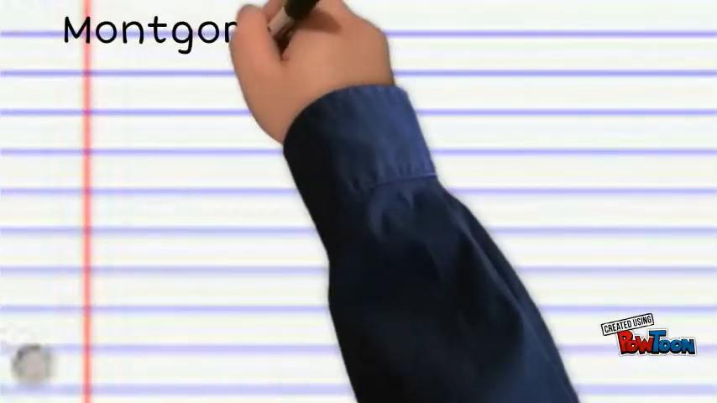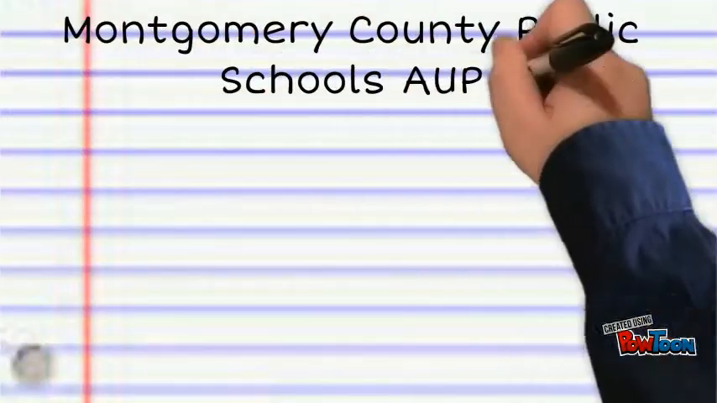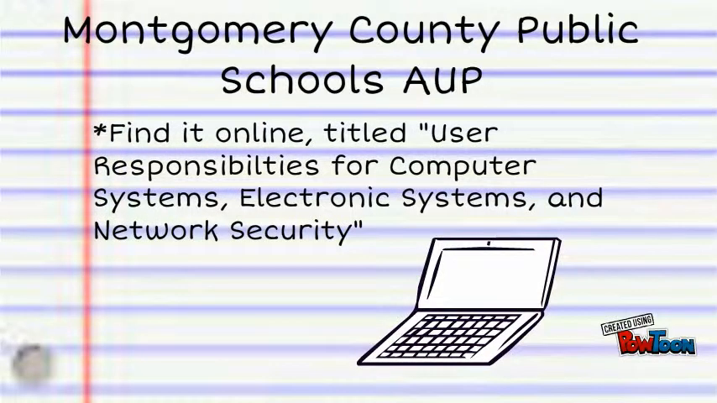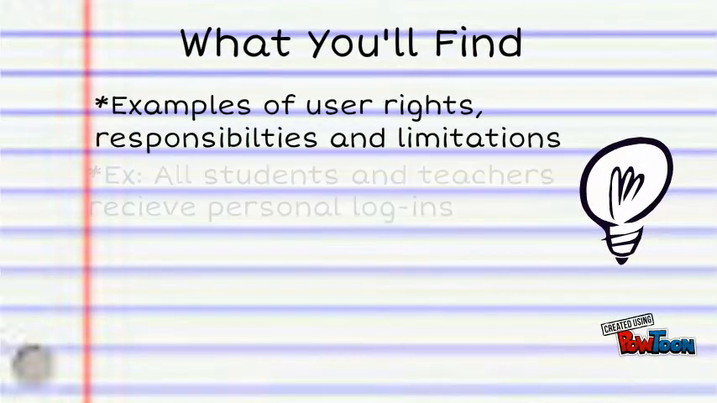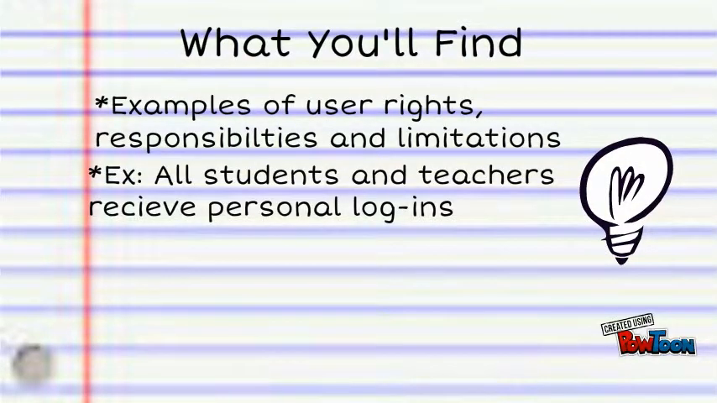You can find the MCPS AUP online through the school's site. The document is titled User Responsibilities for Computer Systems, Electronic Systems, and Network Security. When reading over the document, you will find that it gives examples of user responsibilities as well as limitations. For example, it states that every person, staff, and student in the county will be given a personal login account in order to access the county's network and to get on the computers.